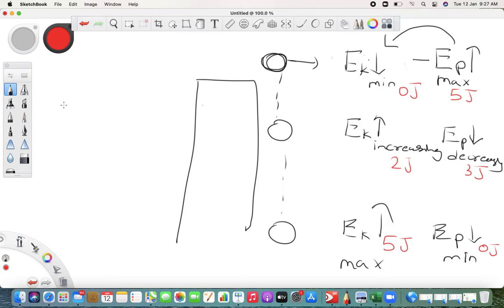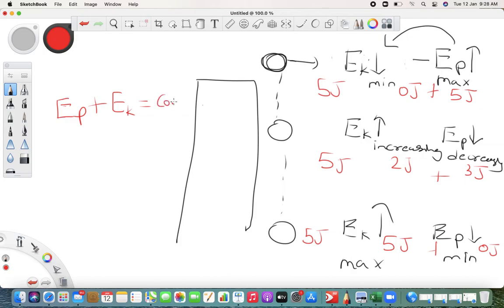But if you have noticed something, the total of potential energy and kinetic energy is always 5. If you see, 0 plus 5 is 5 joule, 2 plus 3 is 5 joule, 5 plus 0 is 5 joule, which means the kinetic energy and potential energy total will always remain the same.